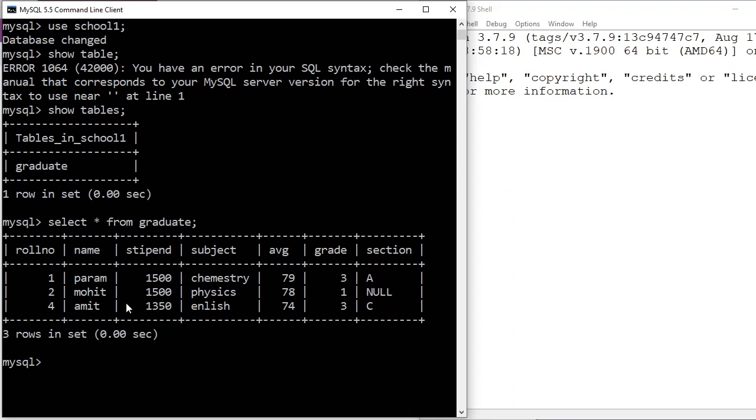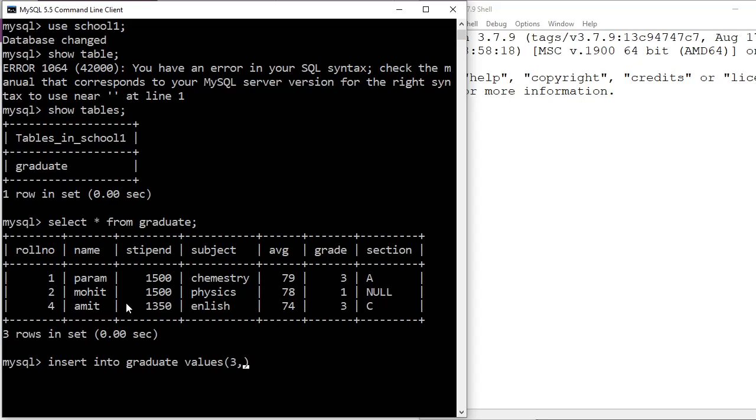So now you see I had started. Now what I'm going to do, suppose I am going to insert a row first, then I will delete it. Insert into graduate values. Okay, now let me recall a value.